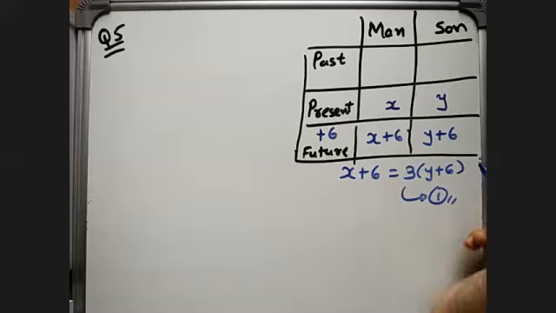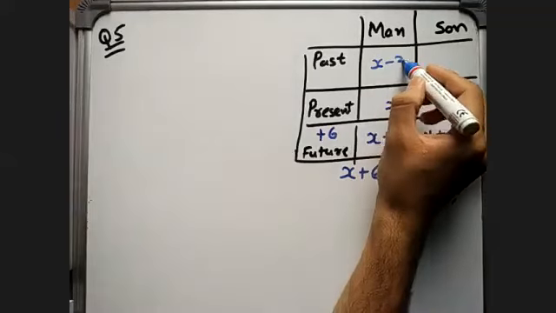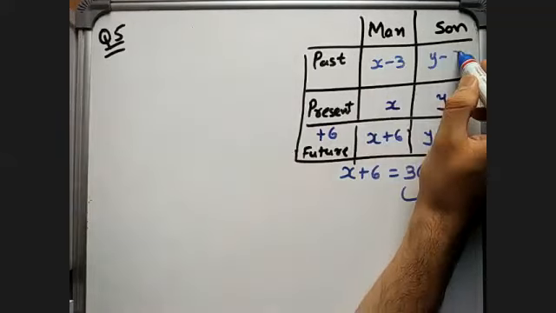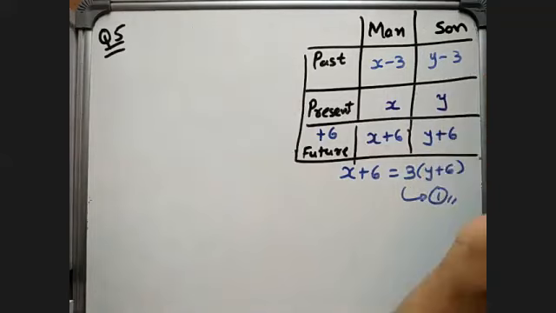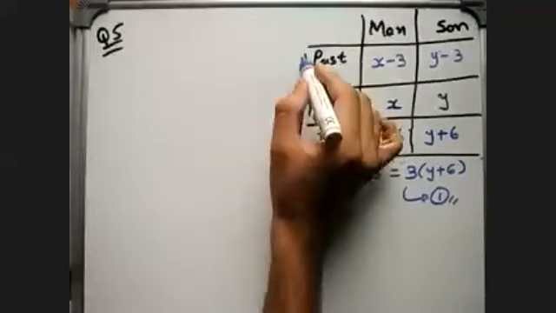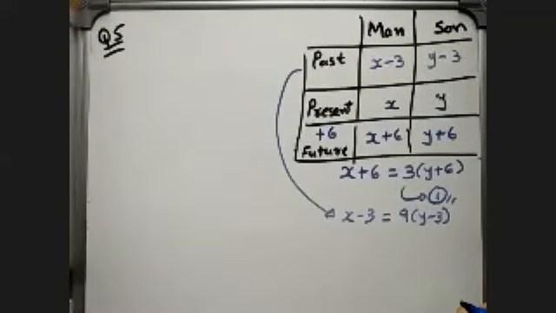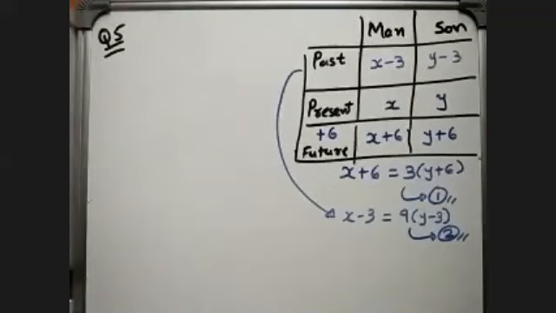Now 3 years ago, so X minus 3, Y minus 3. 3 years ago he was 9 times as old as his son. So from here I will get another equation that X minus 3 is 9 times Y minus 3. This is my equation 2. From this you have to find their present ages, that is X and Y.